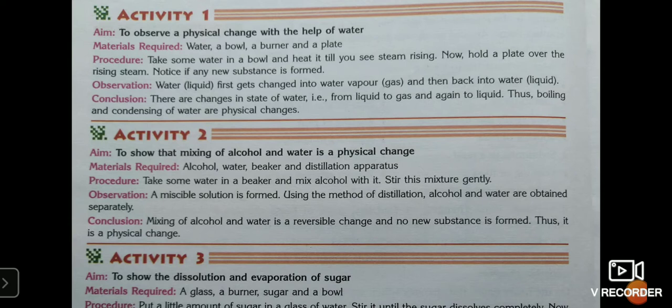Procedure is: take some water in a beaker and mix alcohol with it. Stir the mixture gently. Your observation is a miscible solution is formed. Now, using the method of distillation, alcohol and water are obtained separately. What is distillation? When two liquids have a difference in their boiling point, they form vapors at different times, and through vapors we can separate these liquids. That process is called distillation. What do we conclude here? Mixing of alcohol and water is a reversible change and no new substance is formed. Thus it is a physical change.